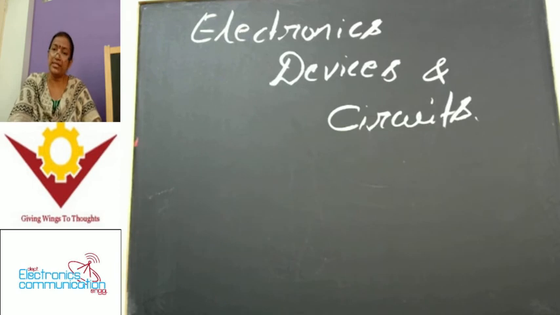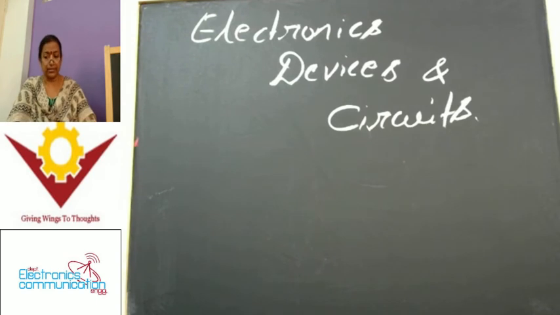What different basic materials have you come across in physics, either in inter or in first year BTech? Basically, there are three different types of materials: insulators, semiconductors, and conductors. These three basic materials you already came across in inter as well as in first year BTech physics.